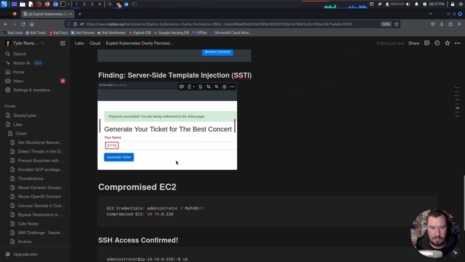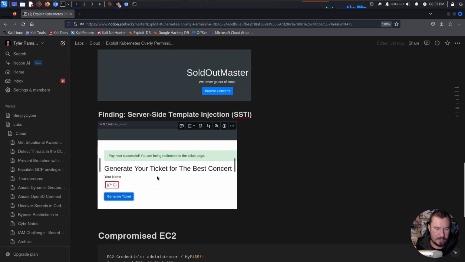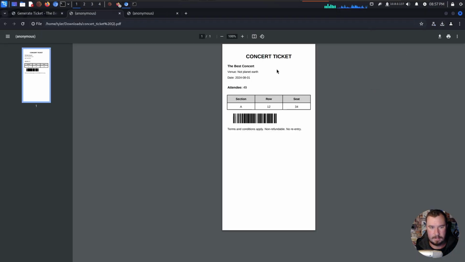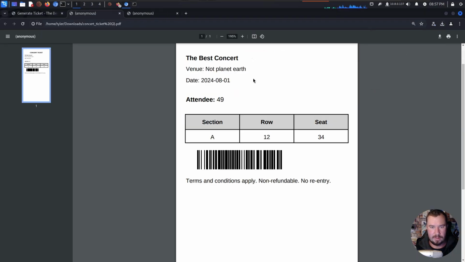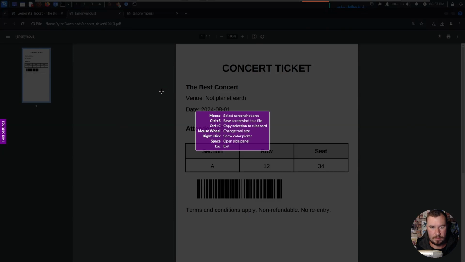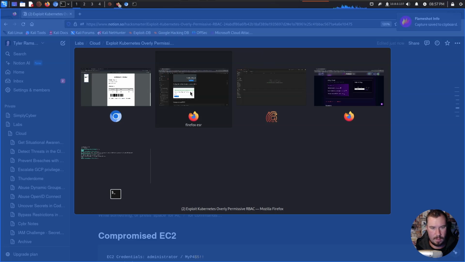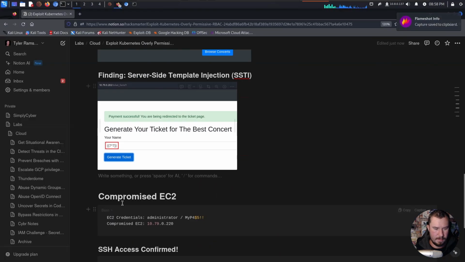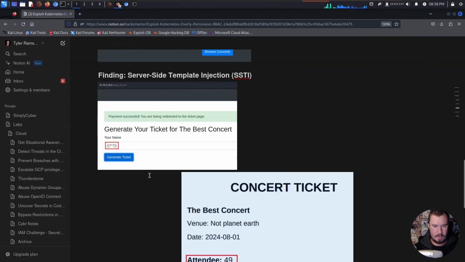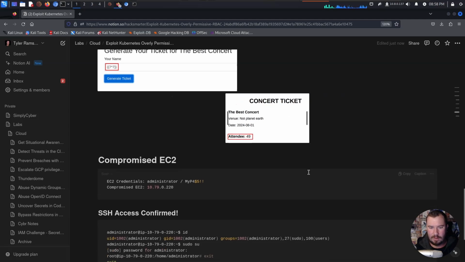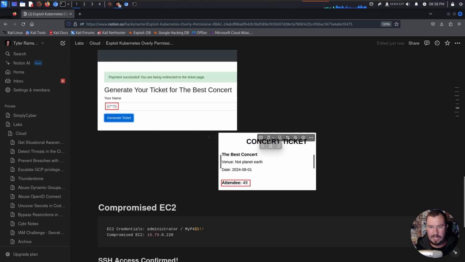And we will drop this over there, and let's get a screenshot of what the PDF looks like. If we jump over to our PDF, we have the 49 right there. And there we go. We have our concert ticket, attendee 49, so we are vulnerable to server-side template injection.